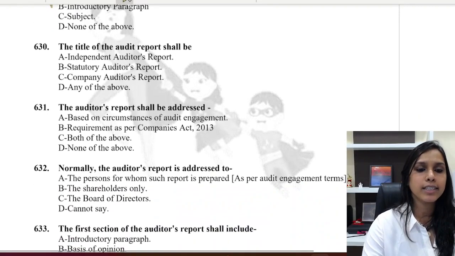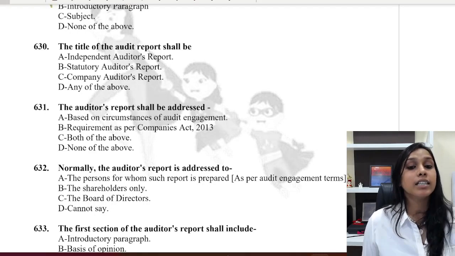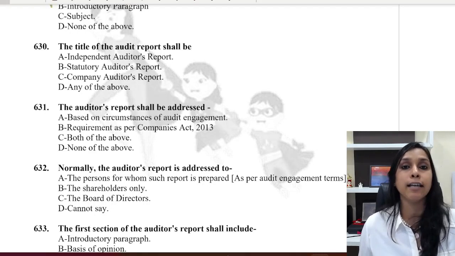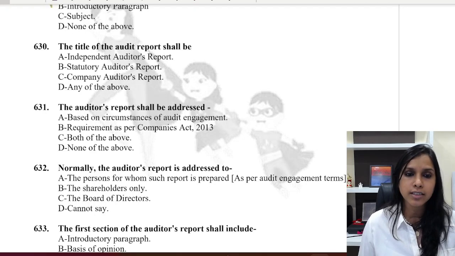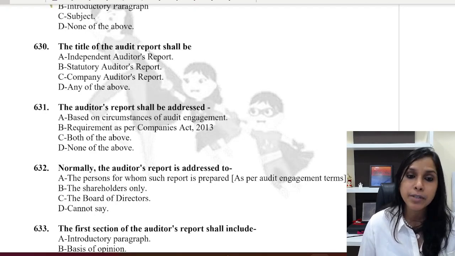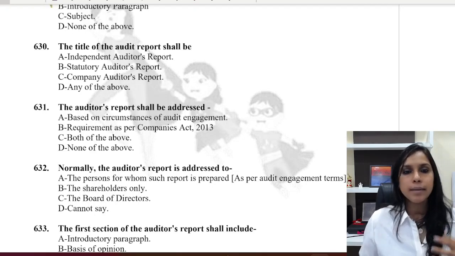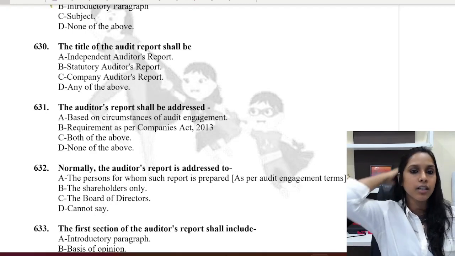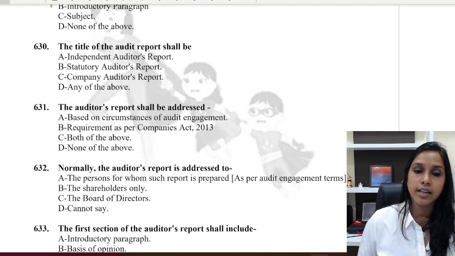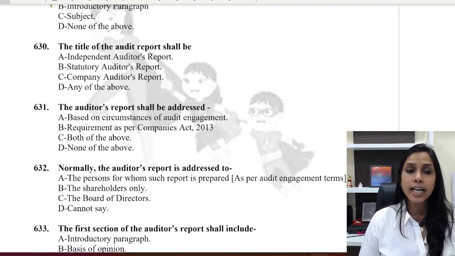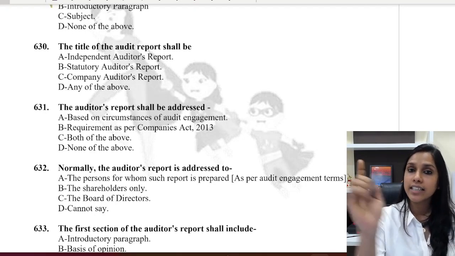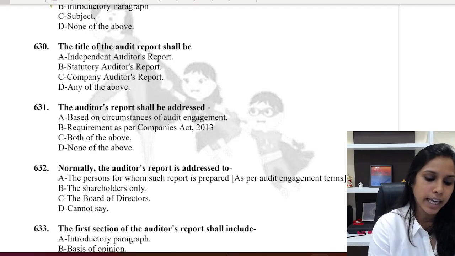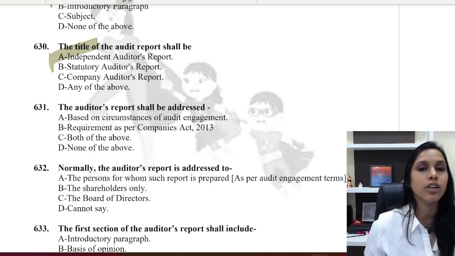Let's quickly go ahead to the last question for the day. The title of the audit report shall be, independent auditor's report, statutory auditor's report, company auditor's report, or any of the above. Because all the three are right. I am a statutory auditor, right? I am also an independent auditor. Also, I am a company auditor, right? Come on, tell me, what should be the correct answer? Yes, my dear friends, the correct answer should be A, independent auditor's report.